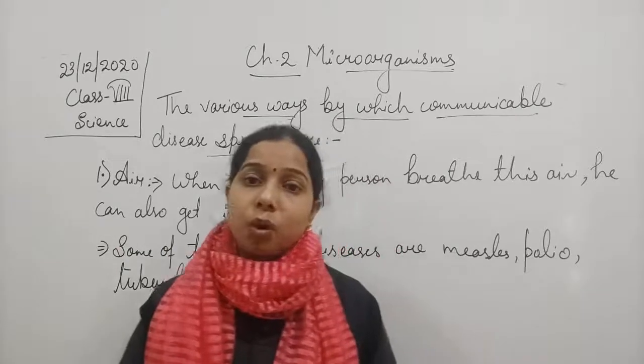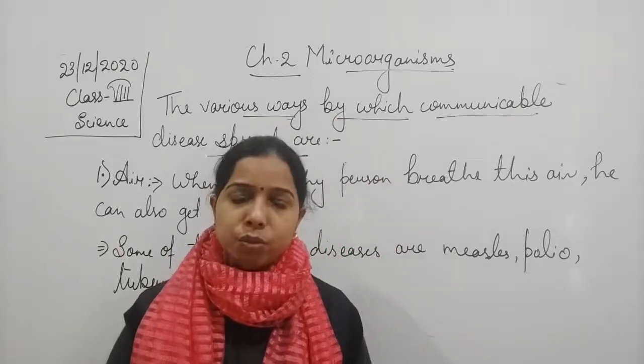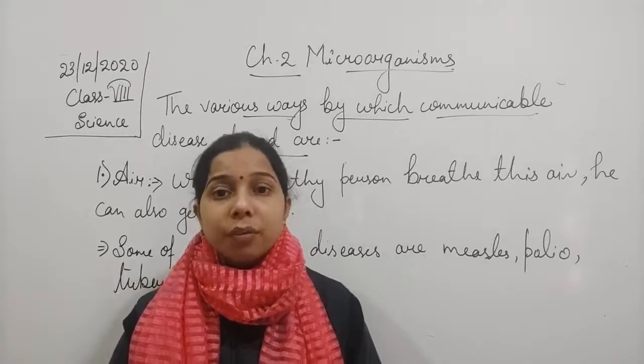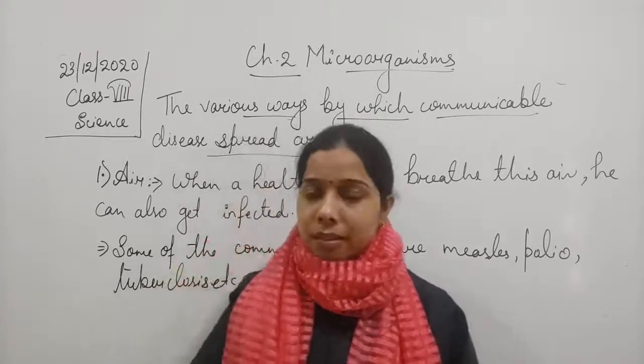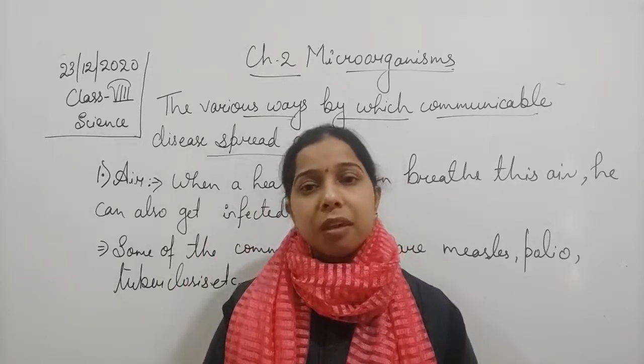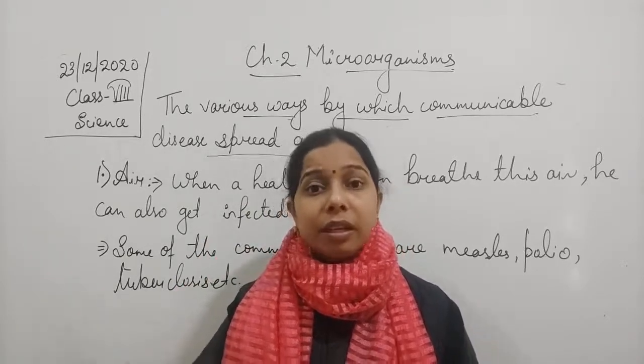Basically, how does the microorganism get transferred through air, students? When a person sneezes or coughs, the microorganisms present inside the infected person get released in the air.